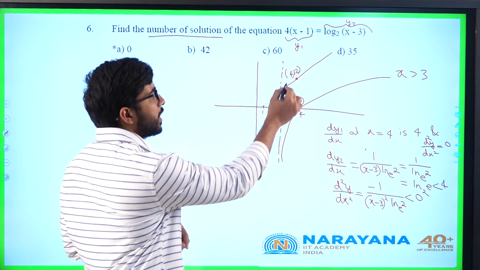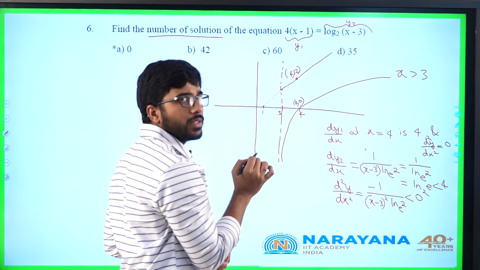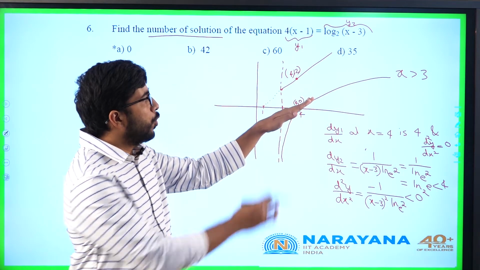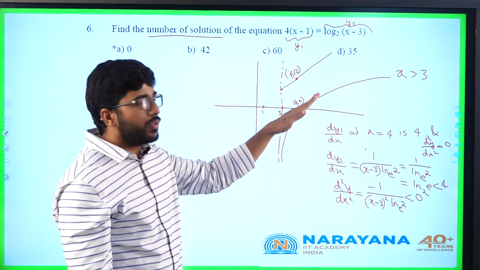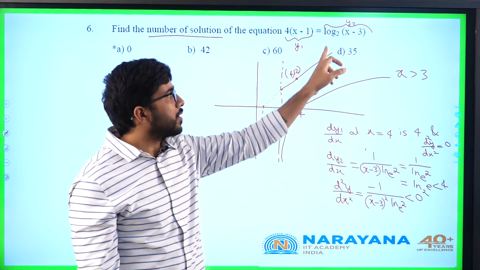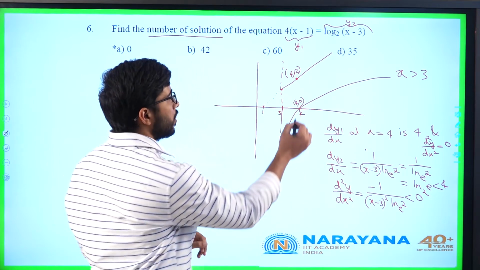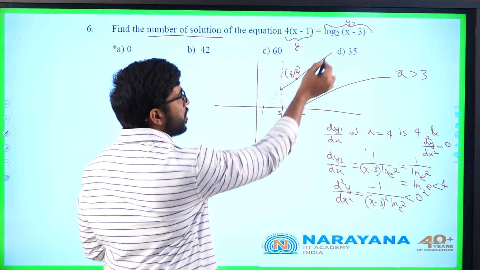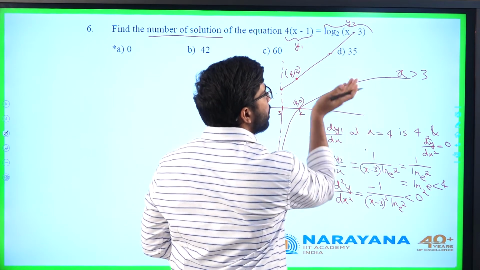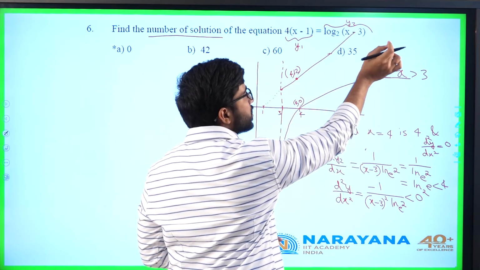Think about it. It is starting at 12 and the slope is always fixed and hence it is increasing. But for this function, initially it is at (4, 0) and the slope itself is initially less than the slope of this. Here the rate of slope is decreasing. So will this function intersect this curve again at any other place? Not possible. So this function will be always increasing, and this function will be increasing, but it will be tending to infinity.